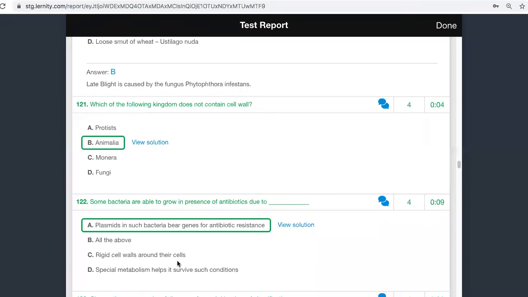Rigid cell wall around the cells. It is not the rigid cell wall which is making them resistant to antibiotics. Special metabolism that helps in survival in such conditions. No, that is also not the case. It is only the product of the plasmids that is causing the growth to happen. Okay, so please understand that bacteria which are resistant to antibiotics will surely have plasmids. Are we able to understand 122?